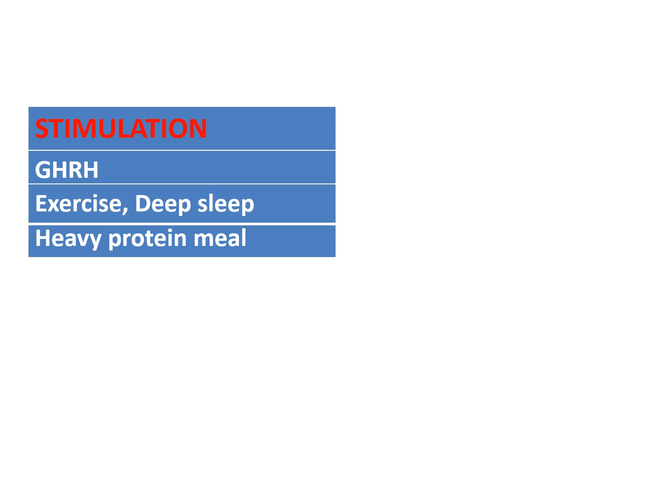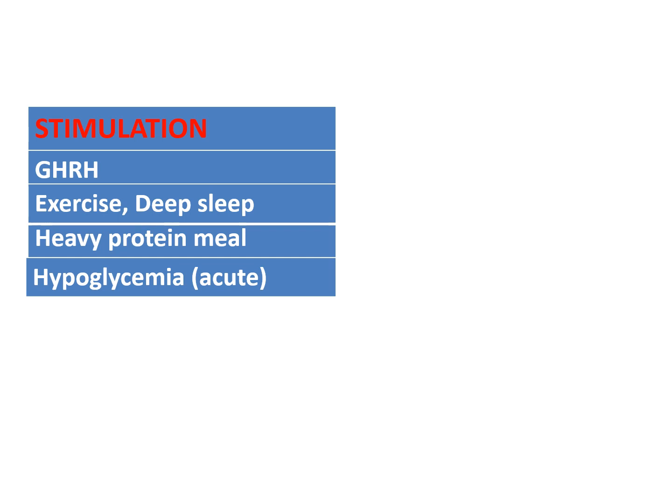And there is increased secretion of growth hormone when there is hypoglycemia. But remember, when it is acute phase. In a chronic state of hypoglycemia, there is no further evidence of increase in the growth hormone. So acute hypoglycemia increases growth hormone.